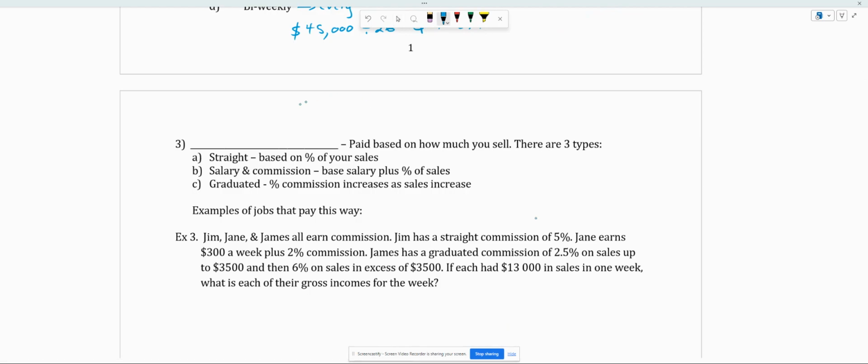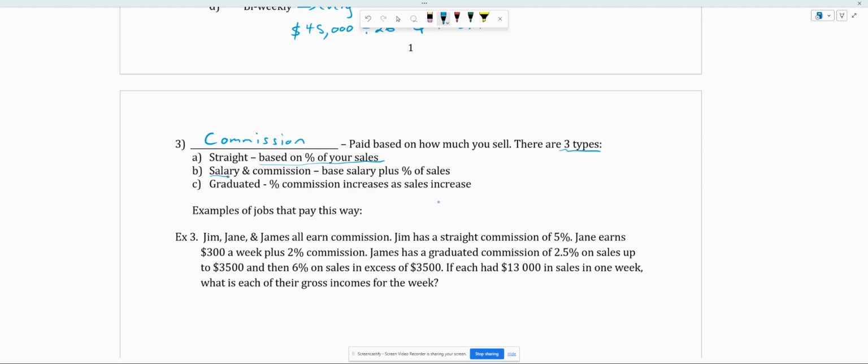All right. Next common way of being paid is something called commission. The most common positions that get paid by commission would be in any type of sales position, often car sales or real estate. So you're paid based on how much you sell, and there are 3 types. There's straight commission, where it's just based off a percentage of your sales. You're not being paid to be there. You're not being paid to show up. You just get a percentage of your sales.